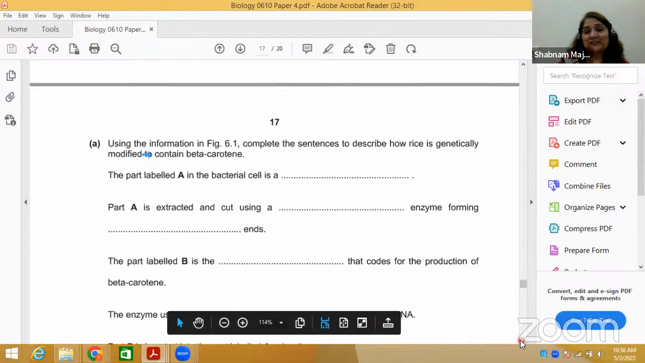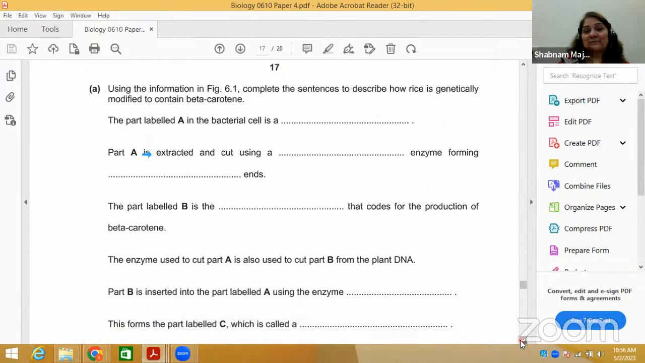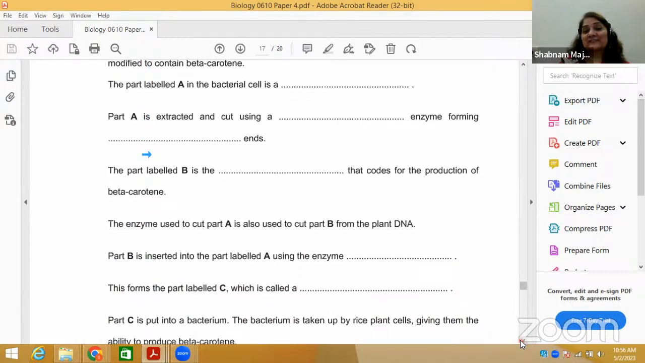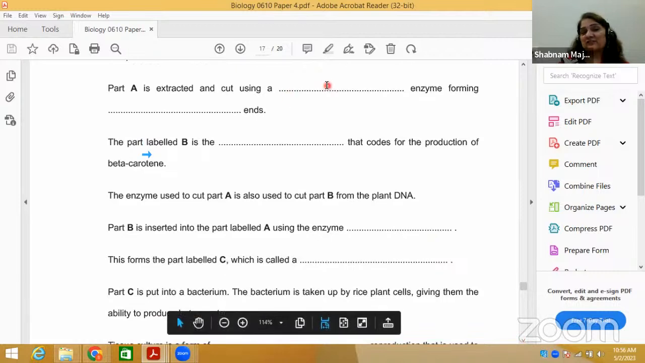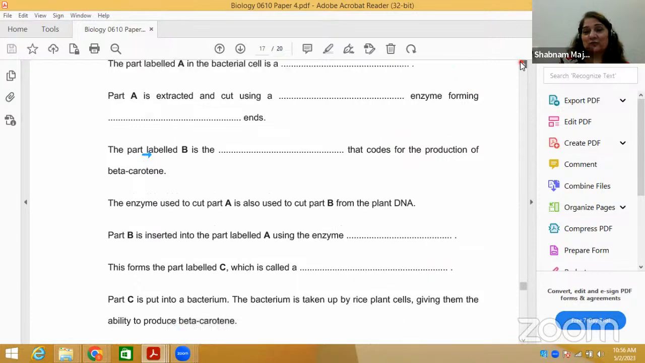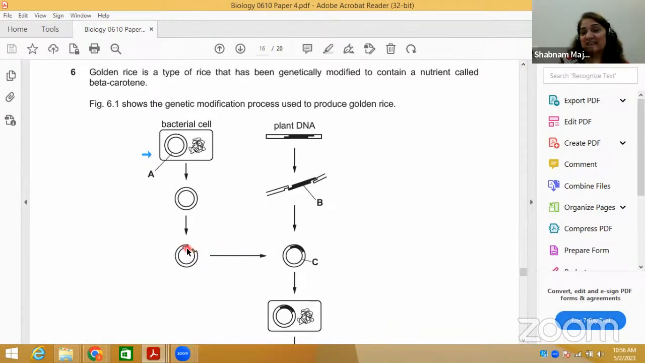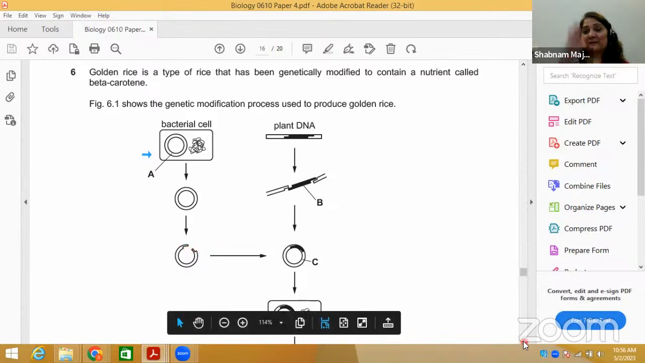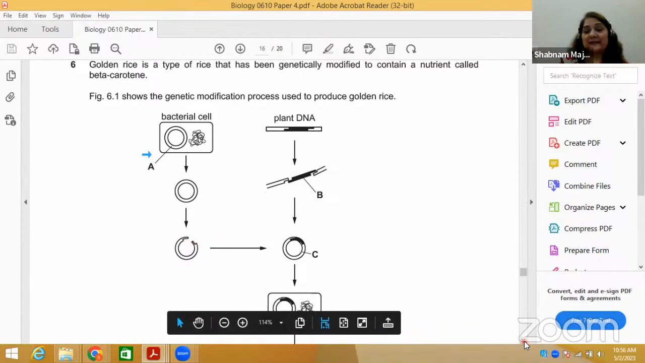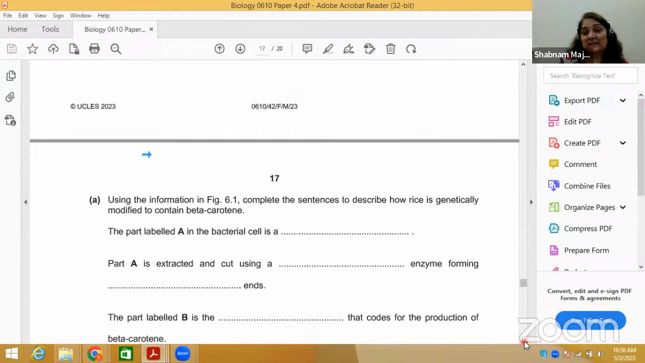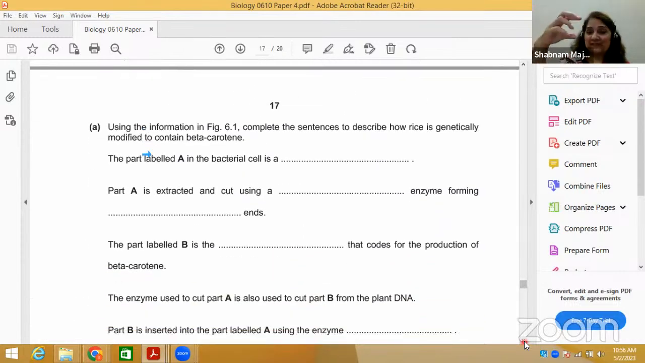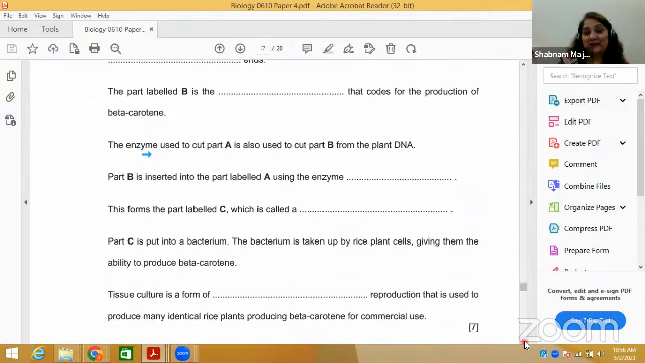So using this information, how is the genetically modified part labeled A in the bacterial cell? A is extracted and cut using the enzyme restriction endonuclease, forming the ends. The ends that you can see here are of two types. If you see here, these ends are called sticky ends. So there are two types of end: one is a blunt end, where we cut from the middle, and the other is a sticky end. These are sticky ends, so that the exposed bases, adenine pairs with thymine and guanine with cytosine, can be easily joined with one another.